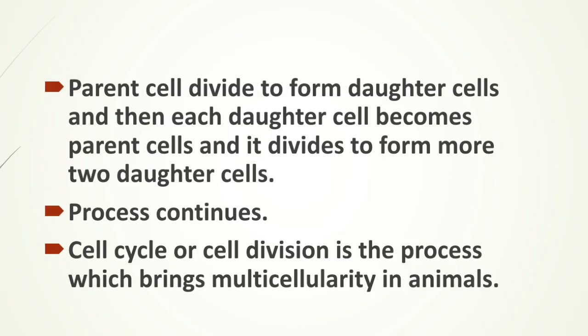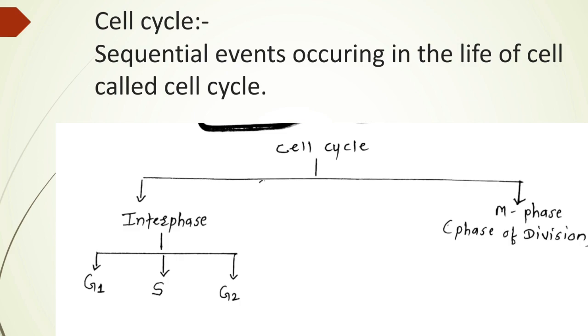Next slide. A parent cell divides to form daughter cells, as I mentioned in the figure, and then each daughter cell becomes a parent cell and divides to form two more daughter cells. This process continues, and cell cycle or cell division is the process which brings multicellularity in animals. As I told you, multicellular organisms are formed from a single cell, the zygote, due to cell division. The definition of cell cycle is in the next slide.